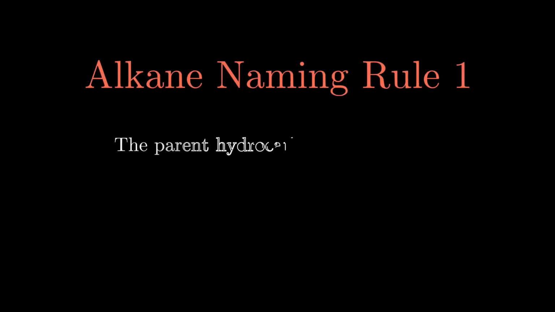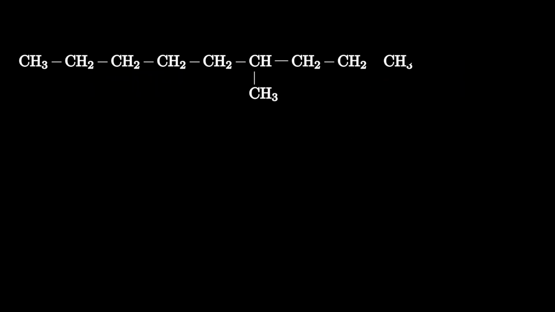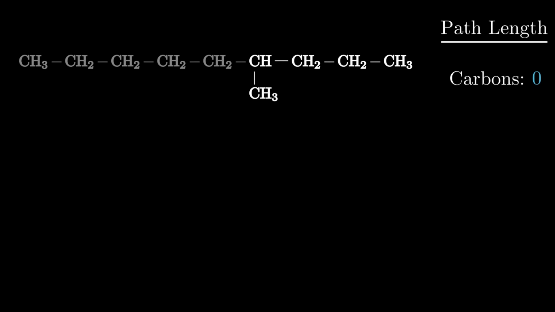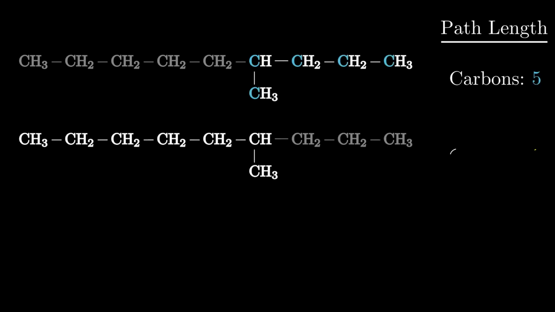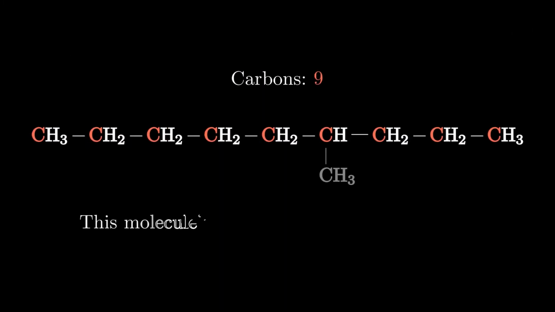The first rule of nomenclature is to identify the parent hydrocarbon, which is determined by the longest continuous chain of carbon atoms on the molecule. While sometimes it is obvious where this longest chain is, a good habit to start with is trying all possibilities just to be sure. We can see the paths being traced on this molecule on the screen, but we need to find the longest one possible. The final path results in a continuous chain 9 carbons long, and using the prefixes we just saw, we can identify this parent alkane as nonane.